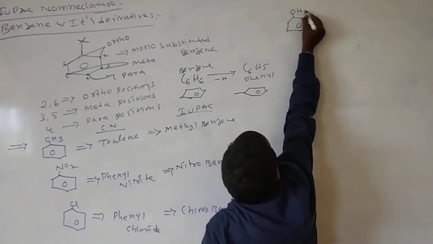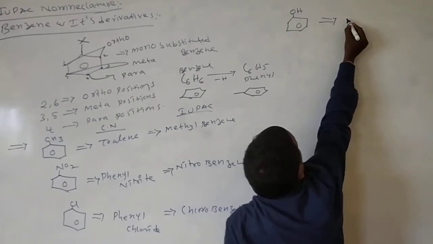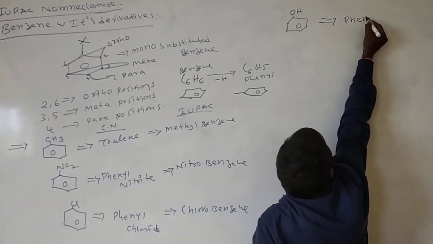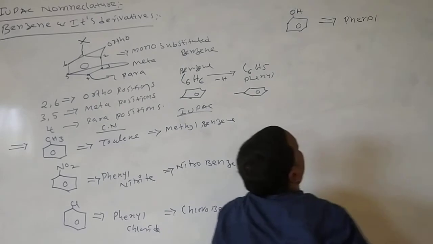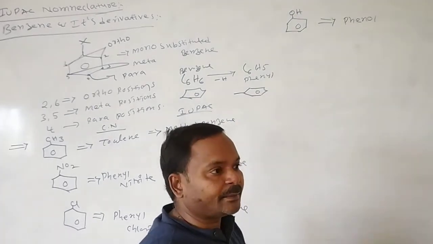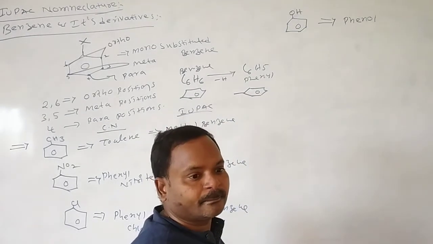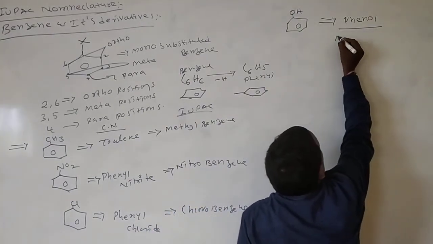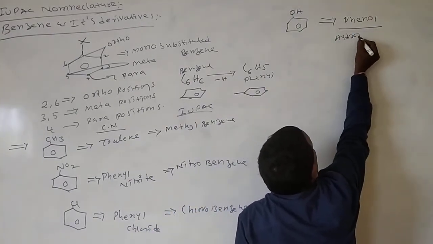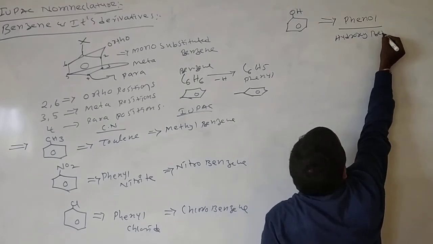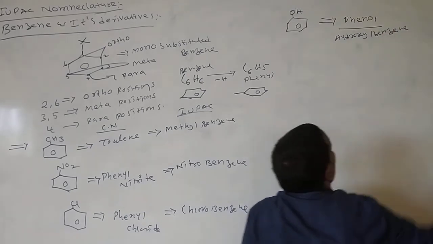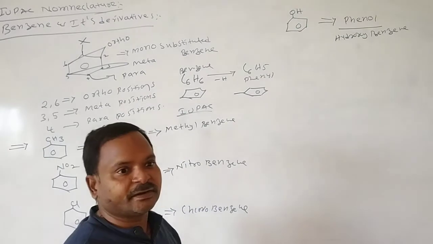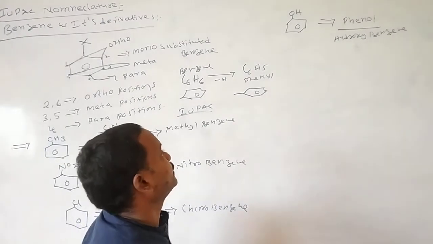Benzene with an OH group: the common and IUPAC name of this molecule is phenol. Sometimes we call it hydroxybenzene. Phenol or hydroxybenzene, both are permitted words.